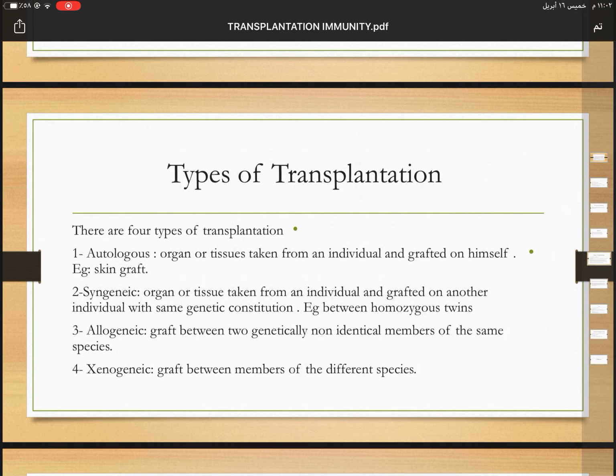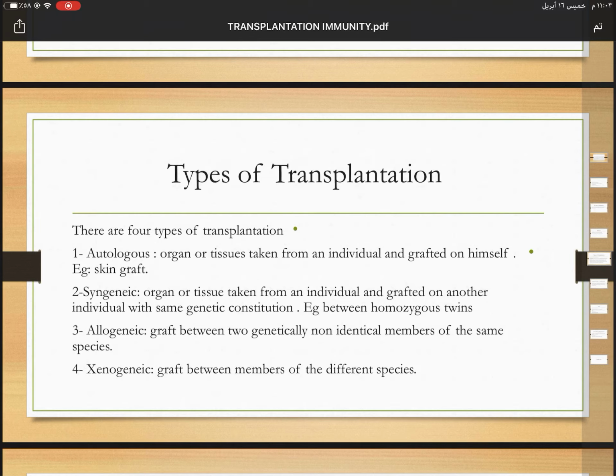Here I will talk about types of transplantation. Actually, there are 4 types: autologous, syngeneic, allogenic, and xenogenic transplantation. Number 1, autologous: organ taken from an individual and grafted onto the same individual, for example a skin graft.